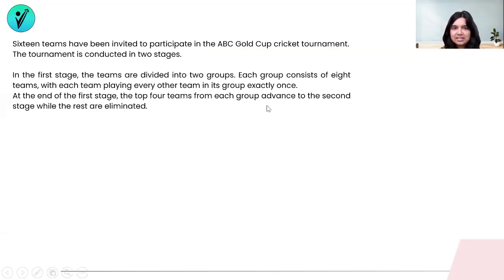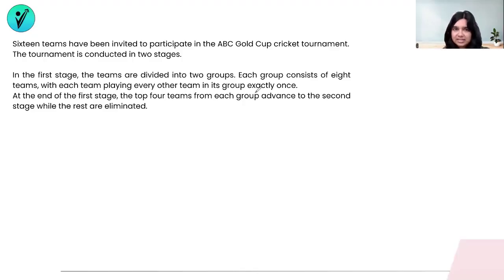Let's try and understand this particular line first before we get on with the next bit. So by this line, we have 2 groups. We have group 1 and group 2. Group 1 has 8 teams. So I am doing A, B, C, D, E, F, G, and H. These are my 8 teams in the first group. My second group might have P, Q, R, S, T, U, V, and W. These are the 8 teams in group 2. Each group consists of 8 teams, with each team playing every other team in its group exactly once.